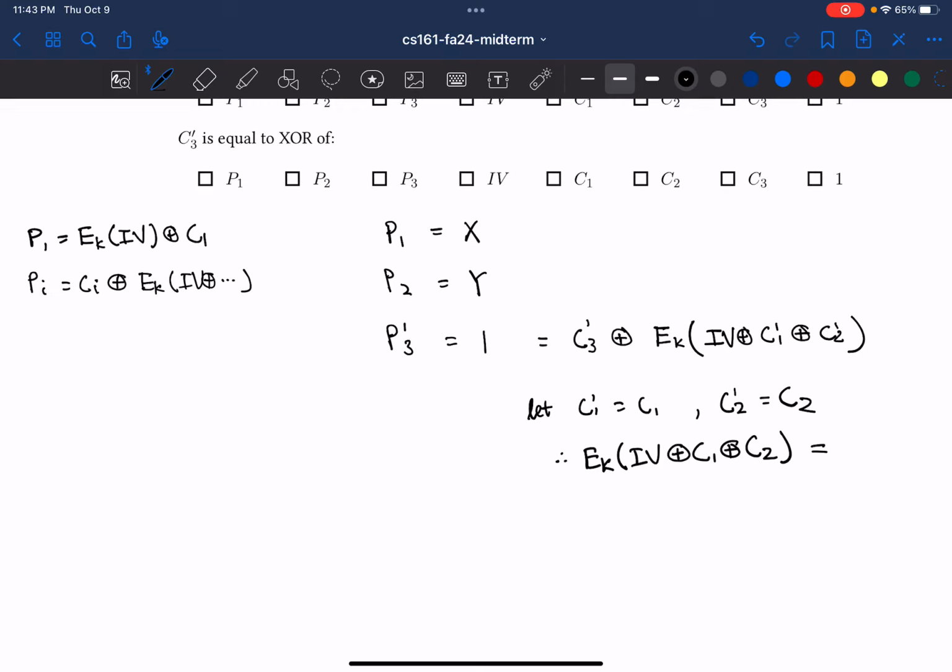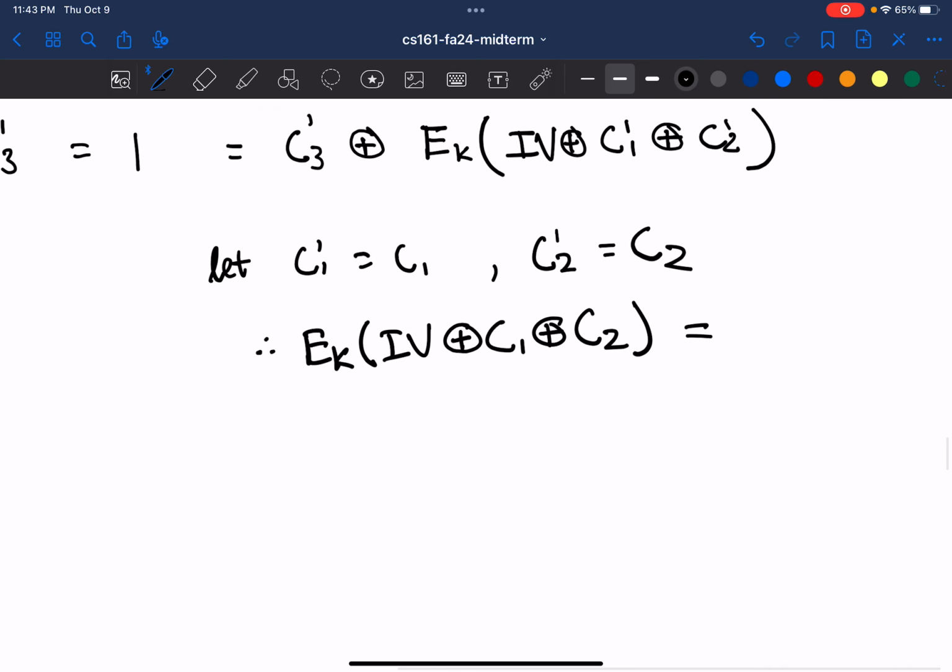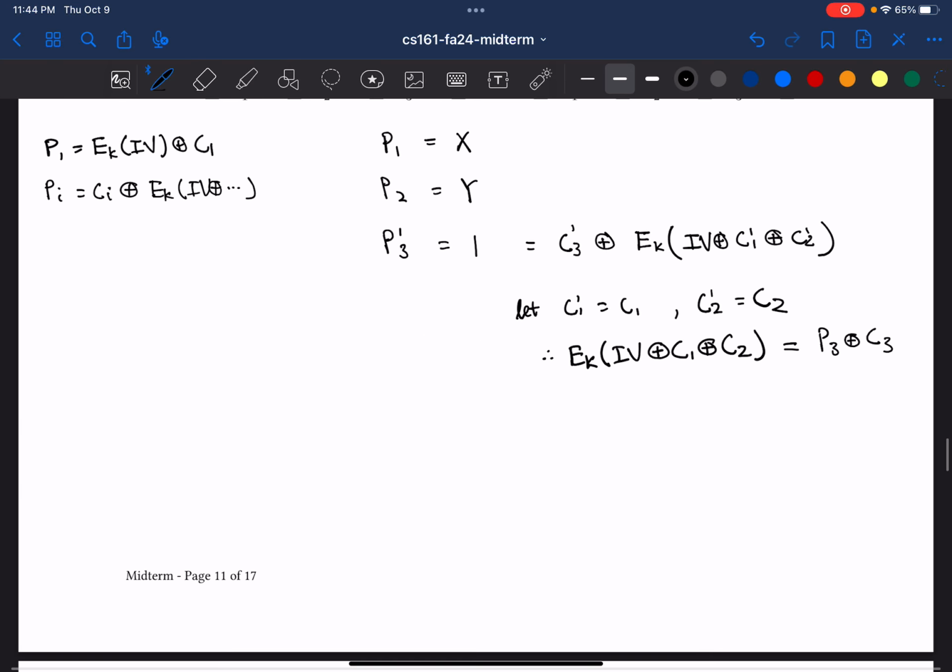If we XOR both sides with the C1 term, it's going to move over here, and we isolate the encryption term. So what we get is this, and these are not prime values because the encryption blocks themselves have non-prime values.